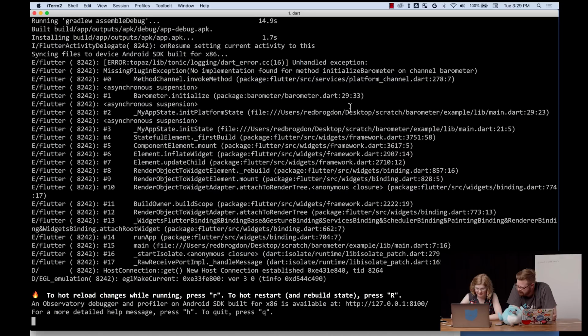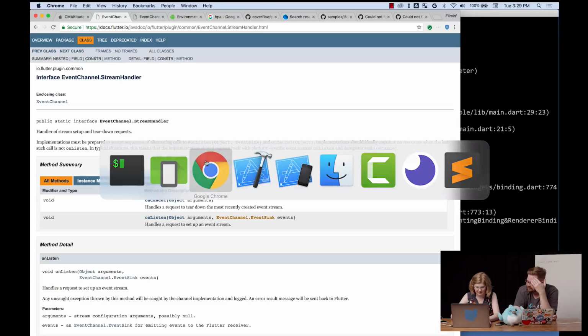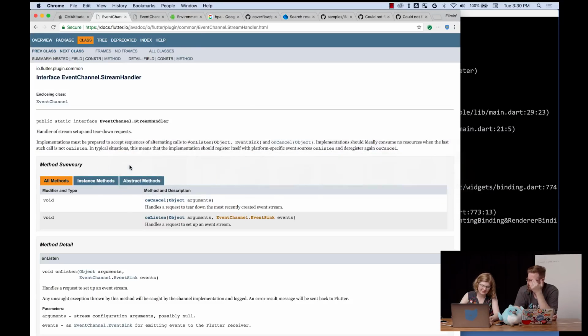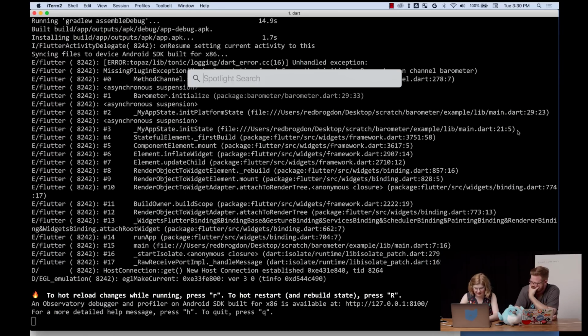Okay. Initialize barometer. Maybe I accidentally deleted something when we were editing? Oh wait, I closed that. Okay, time to Android Studio.